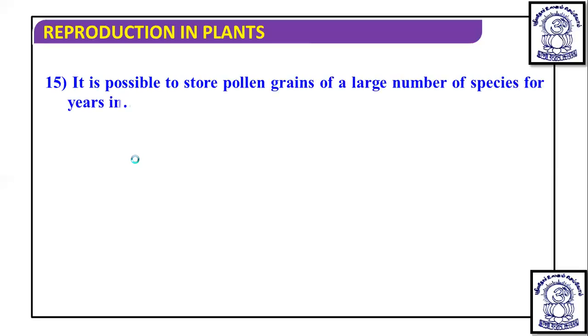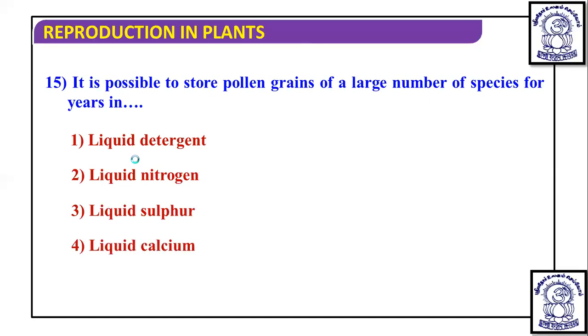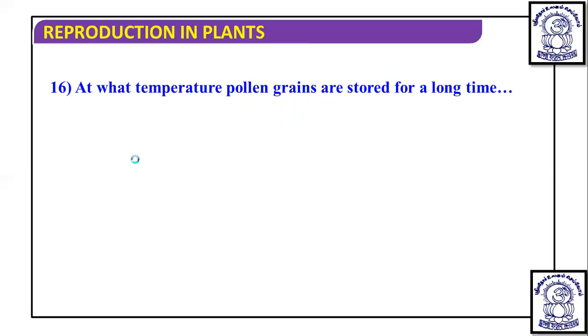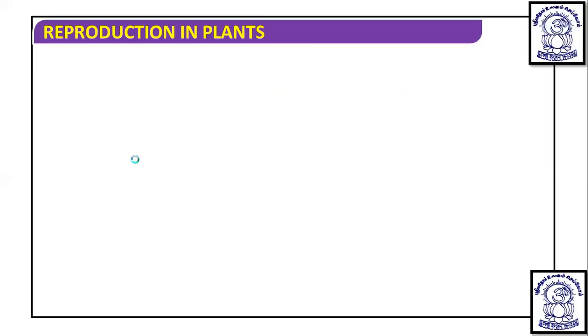Then, next question is, dear students, it is possible to store pollen grains of a large number of species for years in. So you know that we can store or preserve pollen grains by cryopreservation. And cryopreservation is done in liquid nitrogen at minus 196 degrees Celsius. So liquid nitrogen becomes the correct answer. Apart from that, at what temperature are pollen grains stored for a long time? We have just discussed, it is at minus 196 degrees Celsius. Now I hope you remember this. Now you have to remember it.